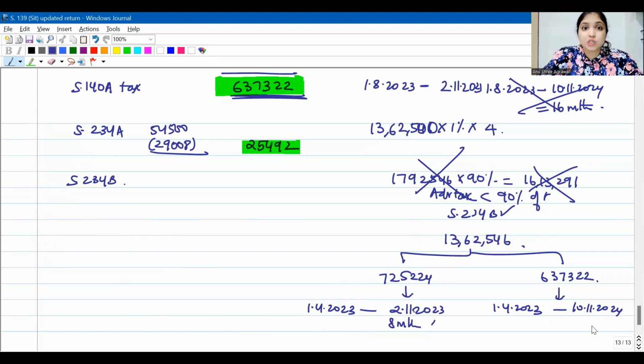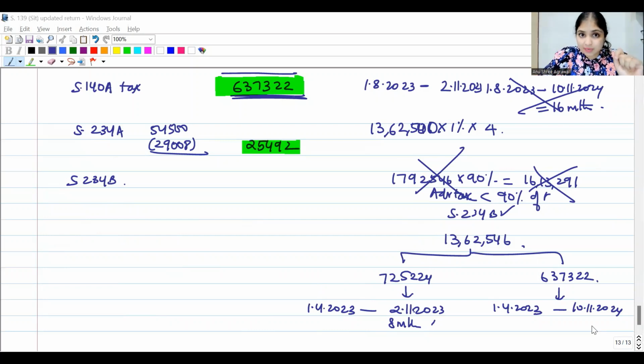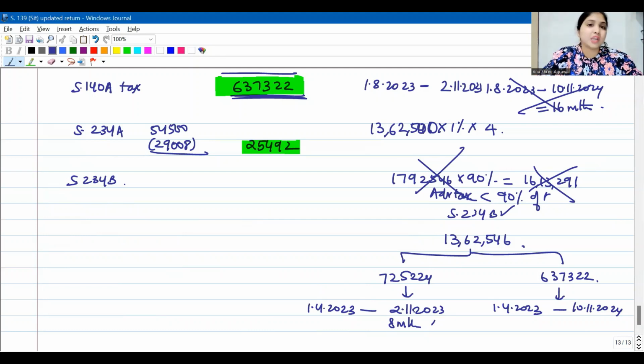See, understand guys, 234A interest is for the period of delay in filing the income tax return. 234B will start from 1st April of the assessment year till when are you paying?